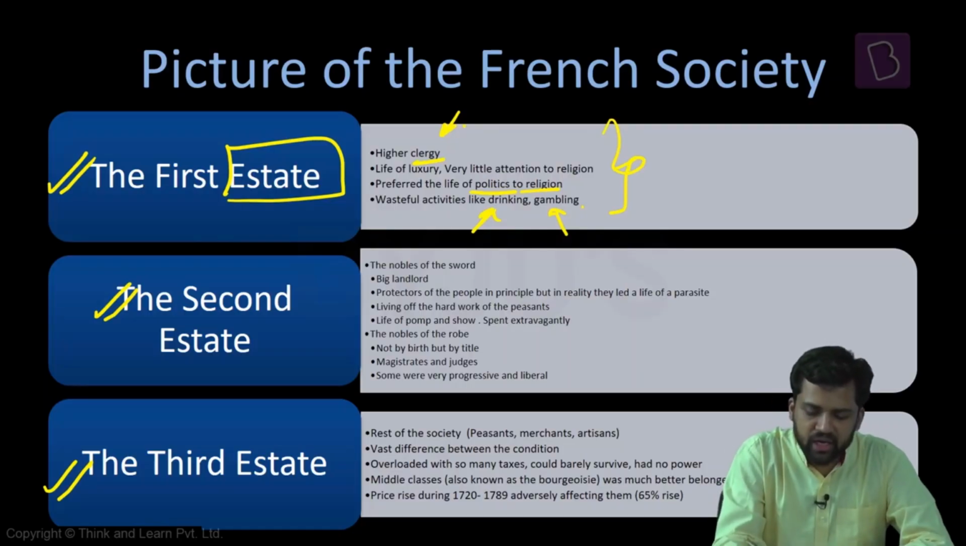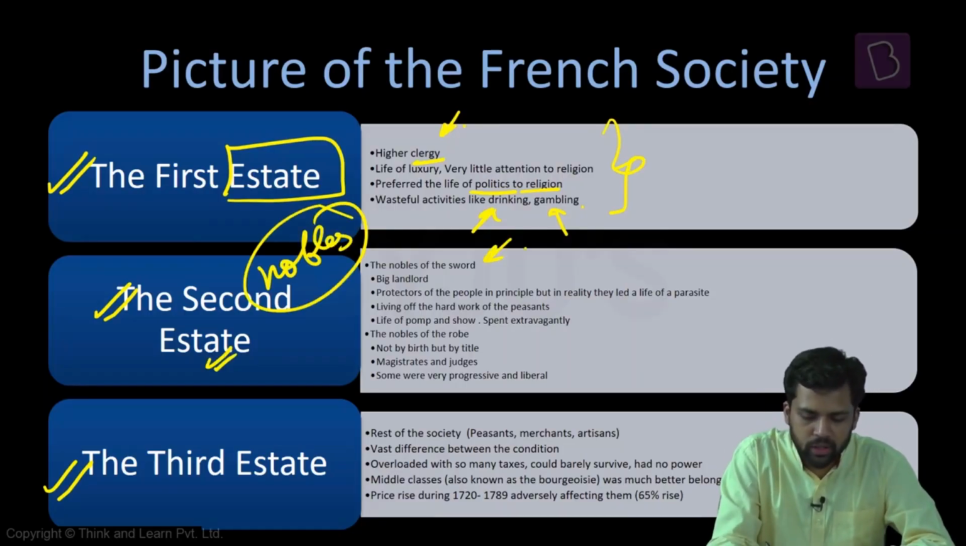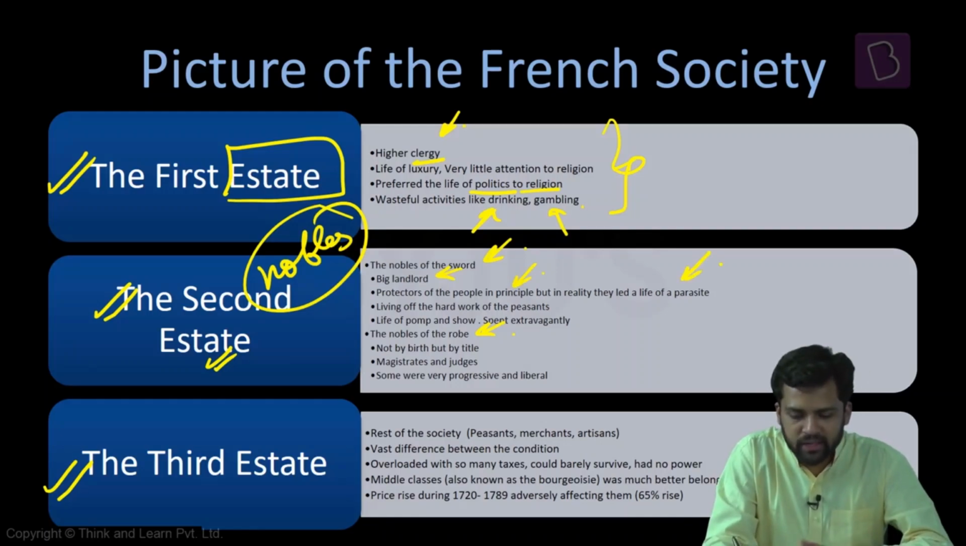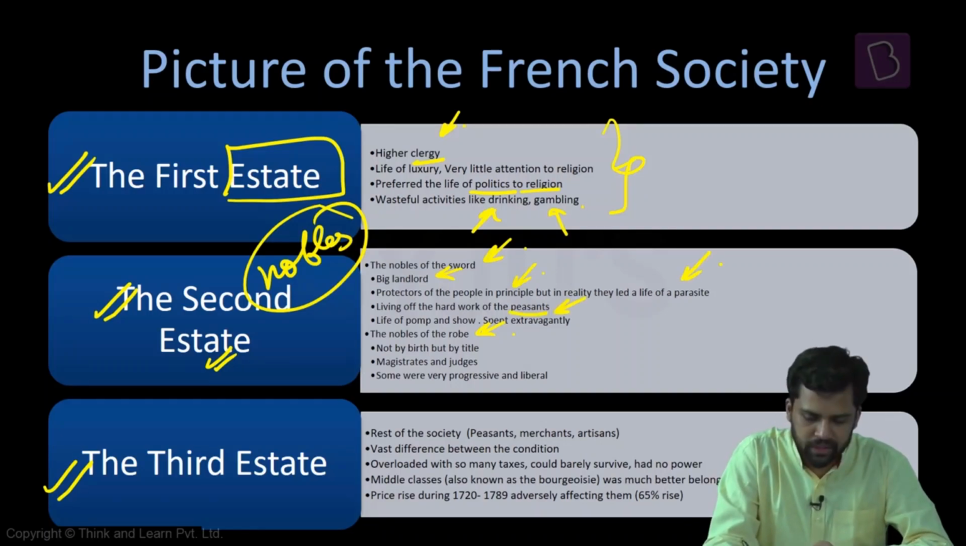Now, the second estate consisted of the nobility, the nobles. Here you have two kinds of nobles: the nobles of the sword and the nobles of the robe. The nobles of the sword were the big landlords. In principle, they should protect the people, but generally they were parasites. In their land, someone else would be working, the peasants, and they would basically live off the hard work of the peasants. But they had a very extravagant lifestyle. They lived with pomp and show. So this is the noble of the sword.